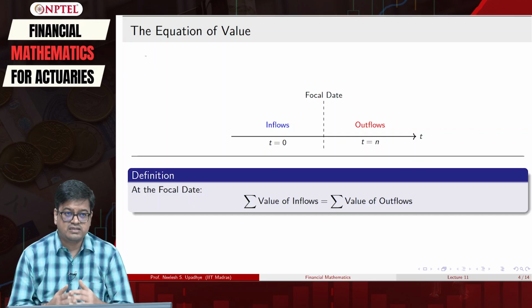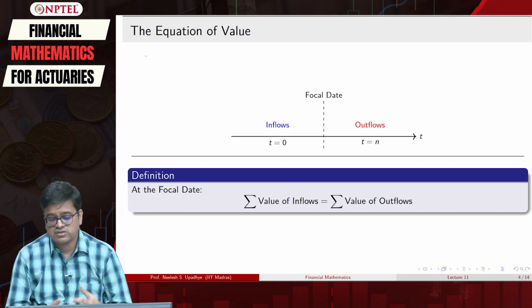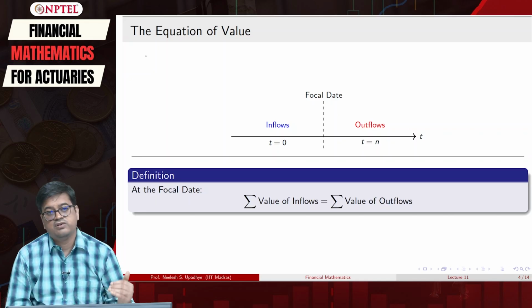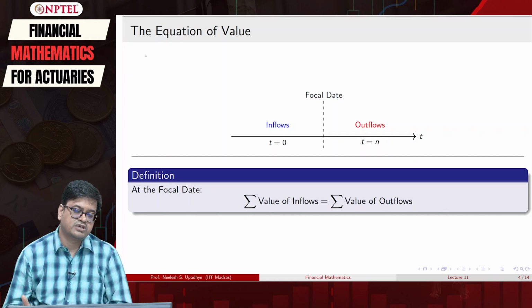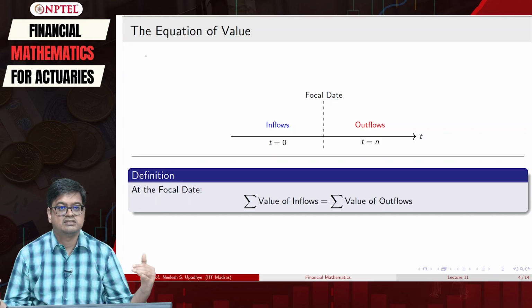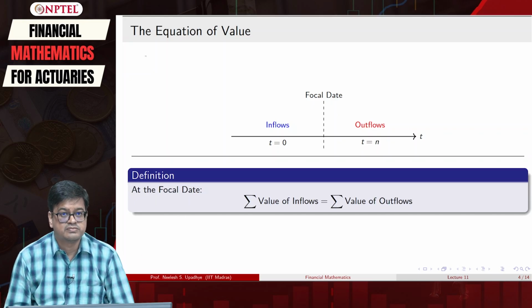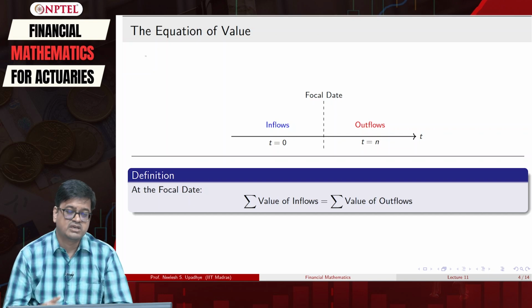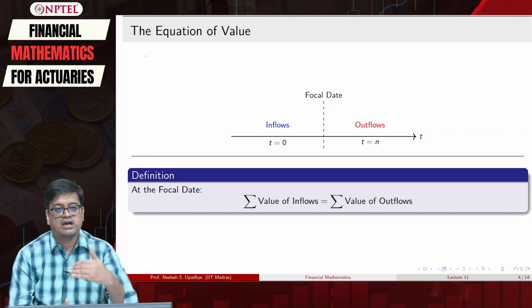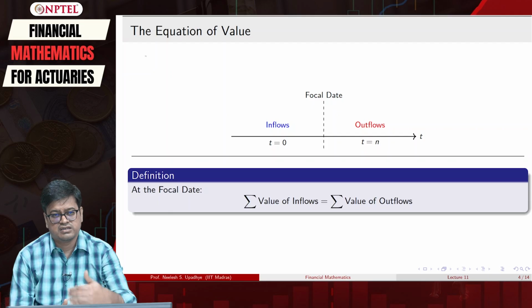At the focal date, which is the choice of our convenience, the sum of the values of all inflows should be equal to the sum of the values of all outflows. That sets the equation of value. For example, 100 rupees coming this month, 100 rupees coming next month, and the month after.